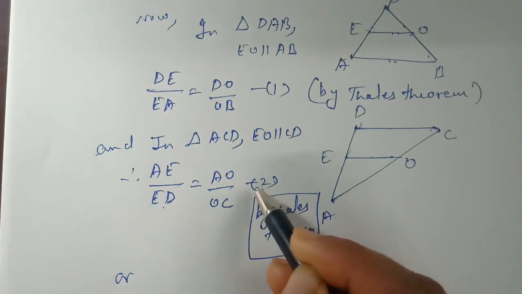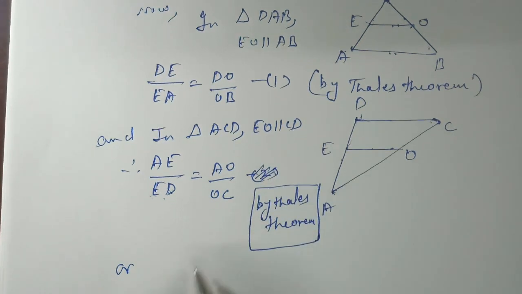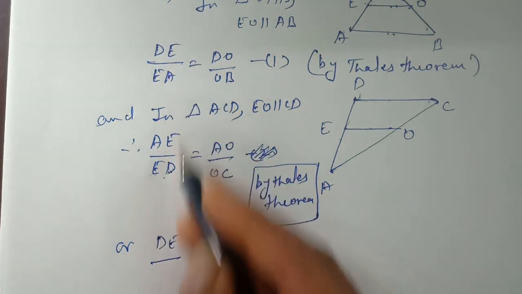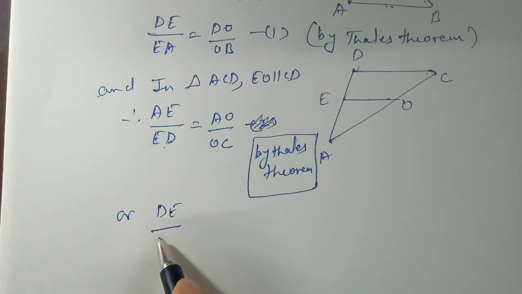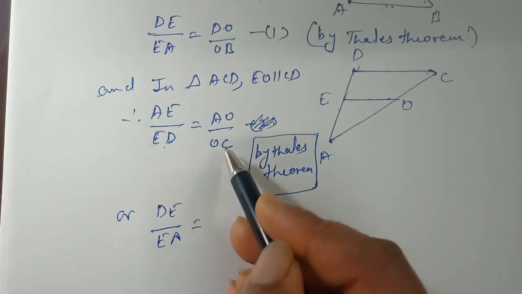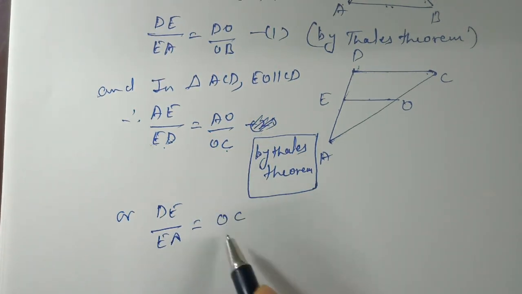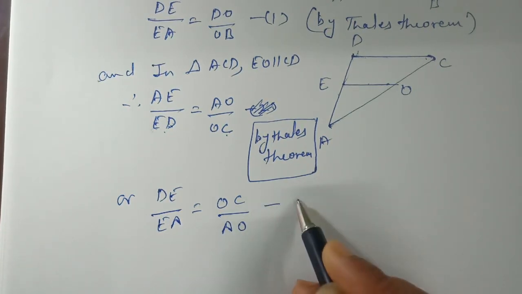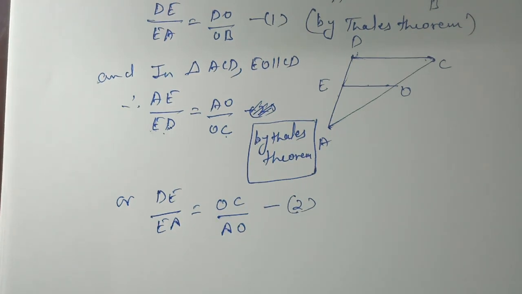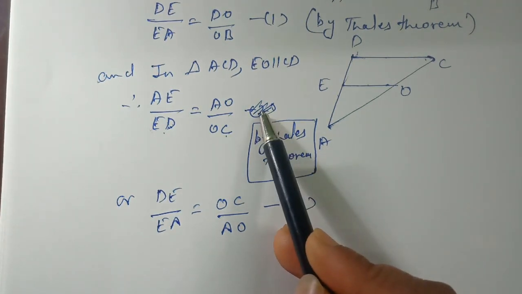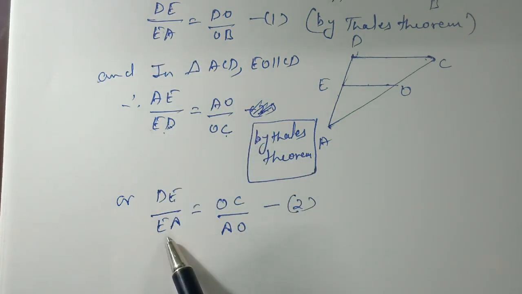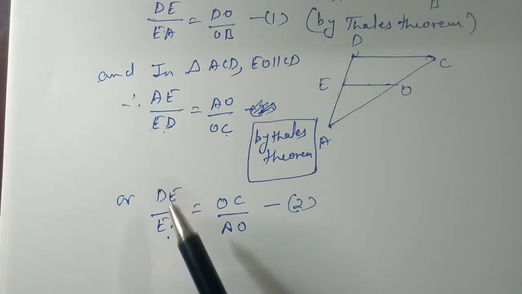We write equation 2 accordingly: DE upon EA equals, on the right hand side also reversing, OC upon AO. Let it be equation number 2. We do this because we have to make the left hand sides of equations 1 and 2 the same.